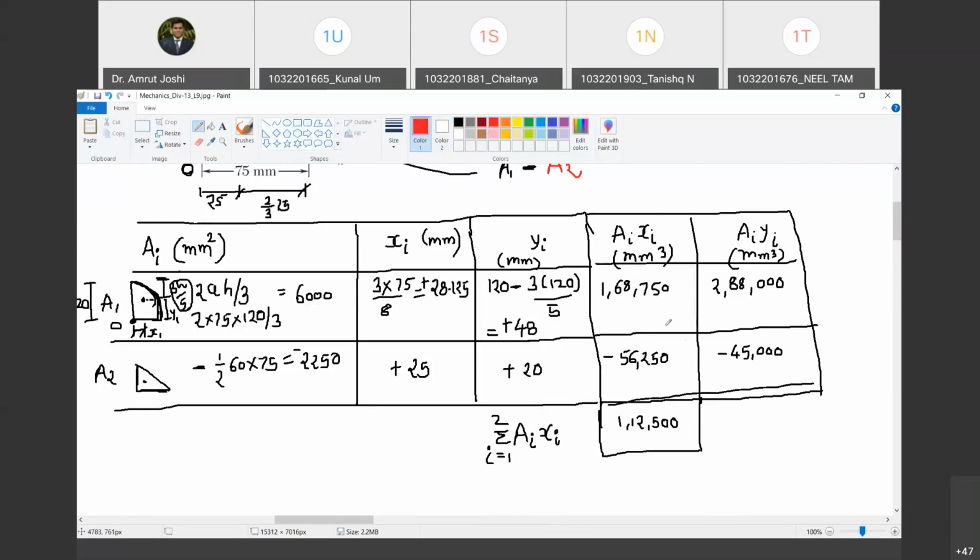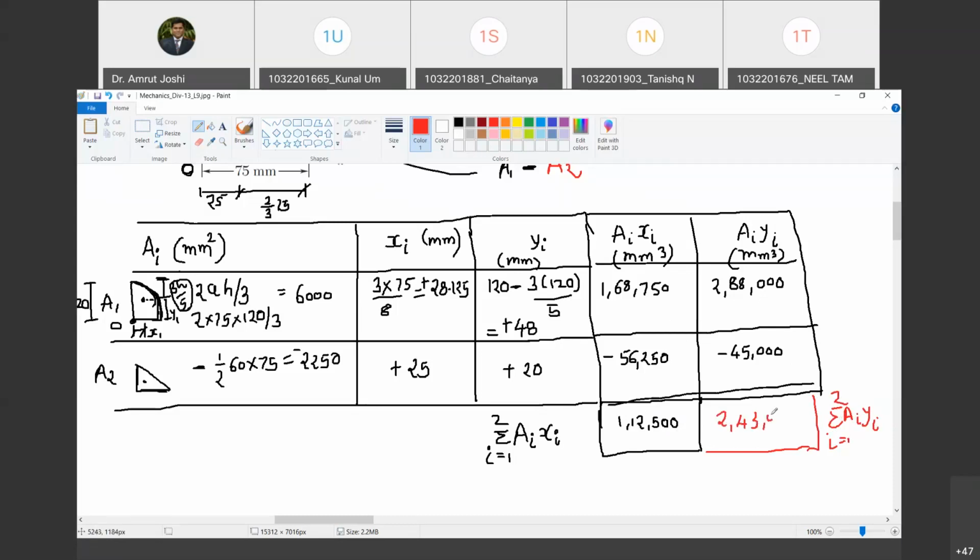That's all right. Now what about summation A_i y_i, where i runs from 1 to 2? How much is that? 2,43,000. This is also positive.